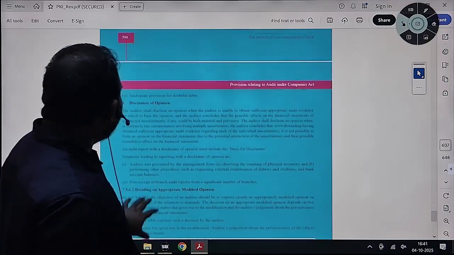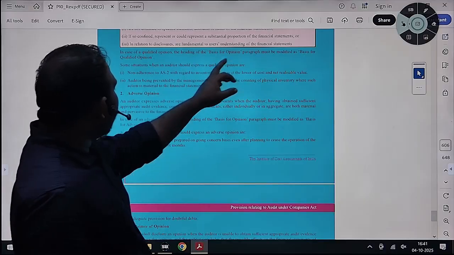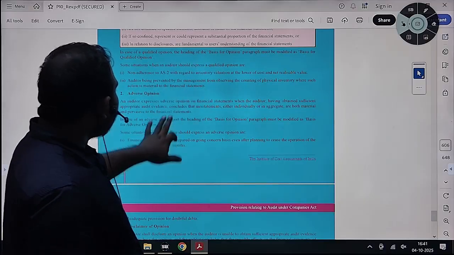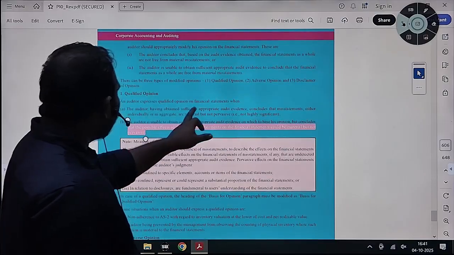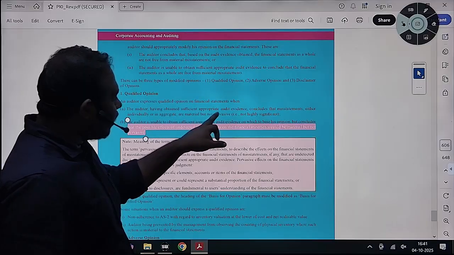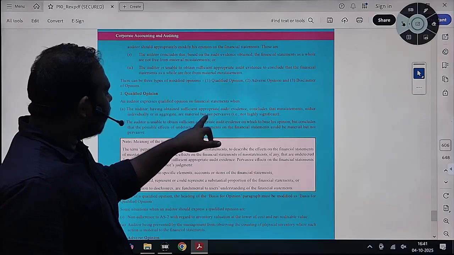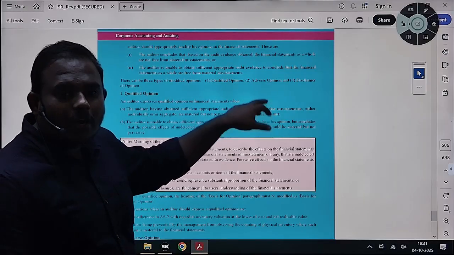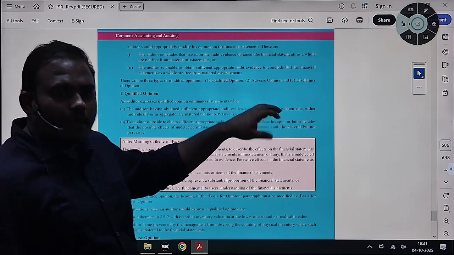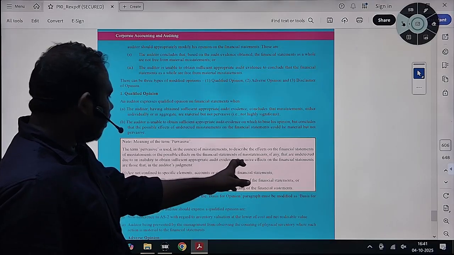The same has been mentioned, if you read this. Just read this. In case of a qualified opinion, it is an example: the auditor expresses a qualified opinion when the auditor has obtained sufficient and appropriate audit evidence and concludes that misstatements, either individually or in aggregate, are material but not pervasive, not highly significant. It is not spread over, in the context used, pervasive.